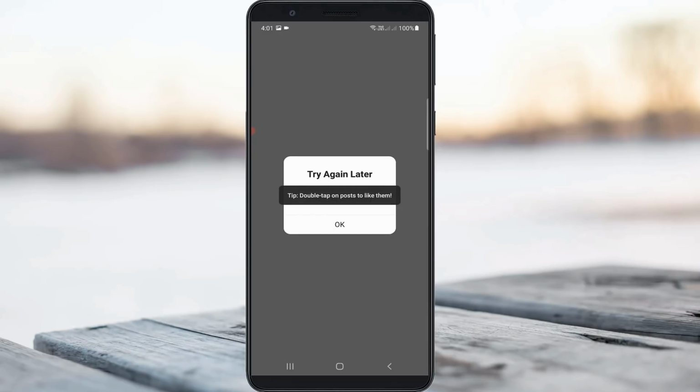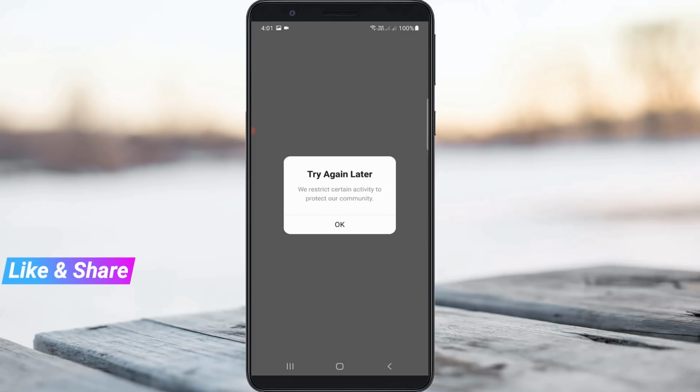If maybe it again shows the same warning message, you can wait a few days for a reply message from the Instagram team, because sometimes the Instagram team will verify your account details as well as your problem category. So you can wait for a few days.